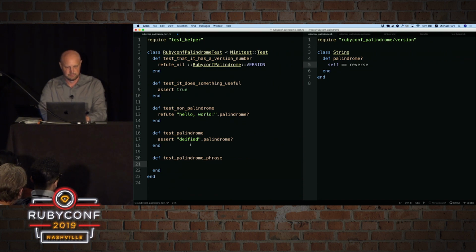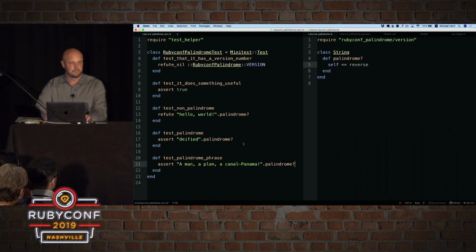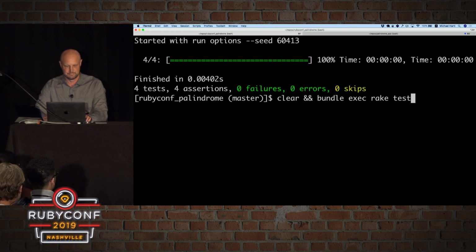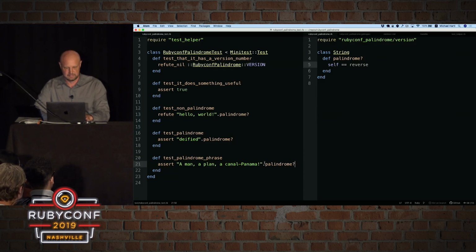So for example, it's one of my favorite palindromes. It's a very famous one. It's "A man, a plan, a canal, Panama." So the question is, is that a palindrome? Well, it's not literally the same forward and backward, so this is going to give me a red test suite. But it is a palindrome in an important sense. So let's take a look at that.